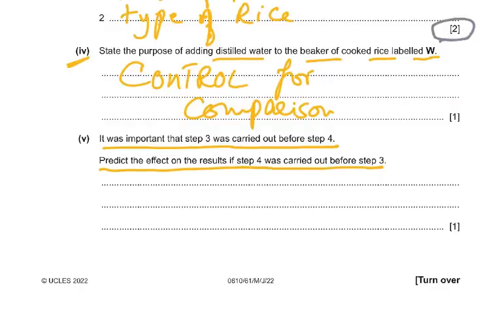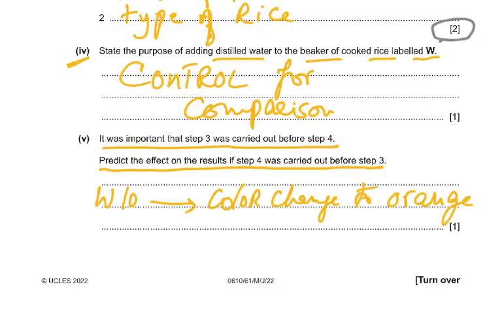So there would be some reducing sugar in the W10 as well. Because if you did that first, then that means some amylase would still remain and it would go into W, in which you are supposed to only add distilled water. But with the distilled water would be a little bit of the amylase as well. So W10 would also have a color change to orange.